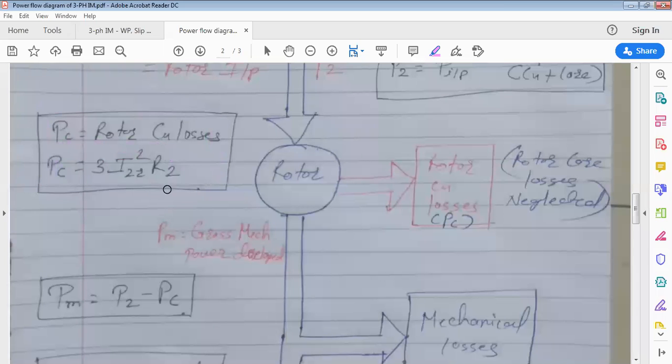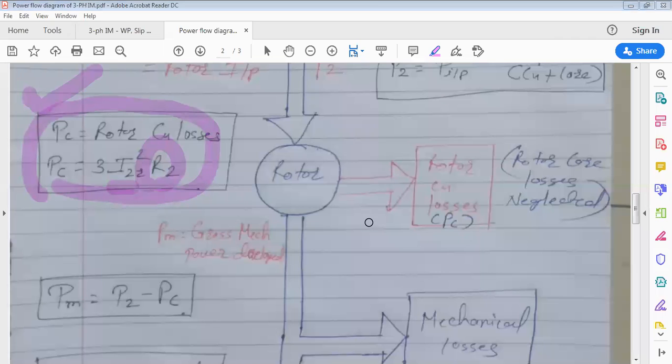If a slip ring induction motor is given to you in the numerical, then they will give you R2 and I2R. Then using this formula, you can calculate rotor copper loss. But if it is a squirrel cage type, then directly this total copper loss they will give you. Okay, clear.